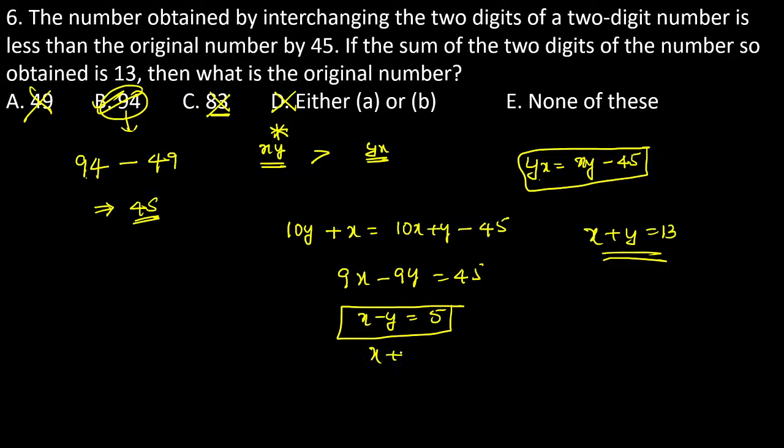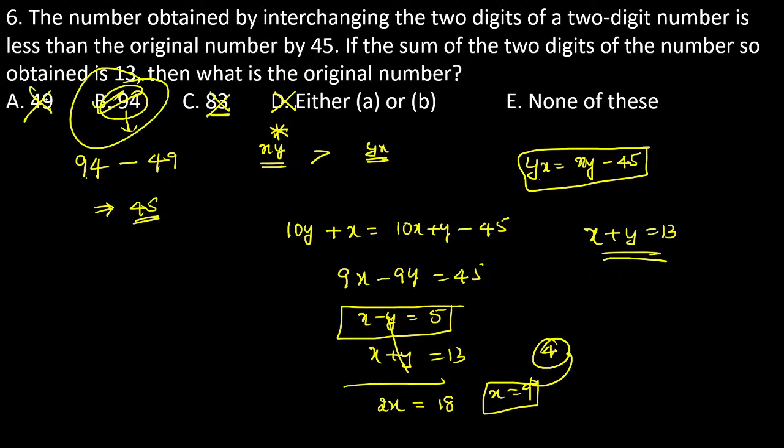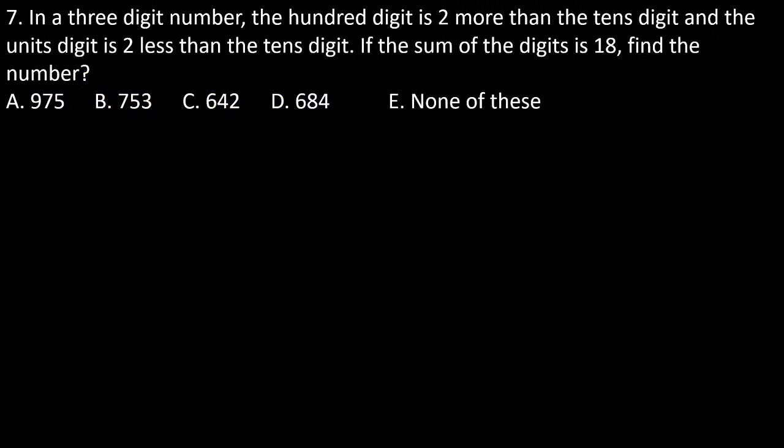Then x plus y is equal to 13. Just add the equations and the y value cancels. Then 2x is equal to 18, so x is equal to 9. If x is equal to 9, then y is 9 minus 5, which is equal to 4. That's why the resultant number is 49, sorry, 94. You can go with option verification, or with a calculation procedure. That gives us an accurate answer.